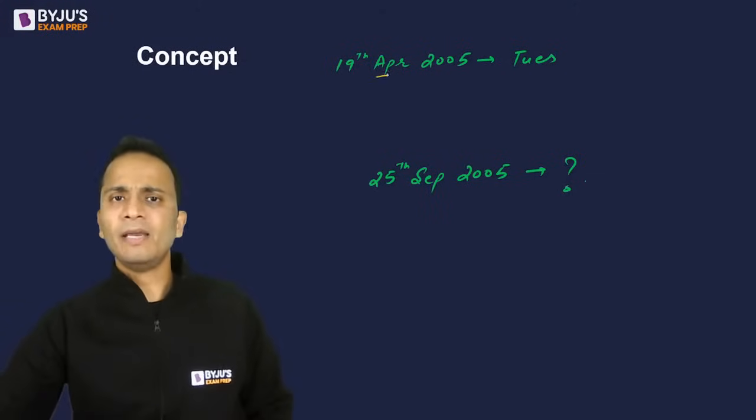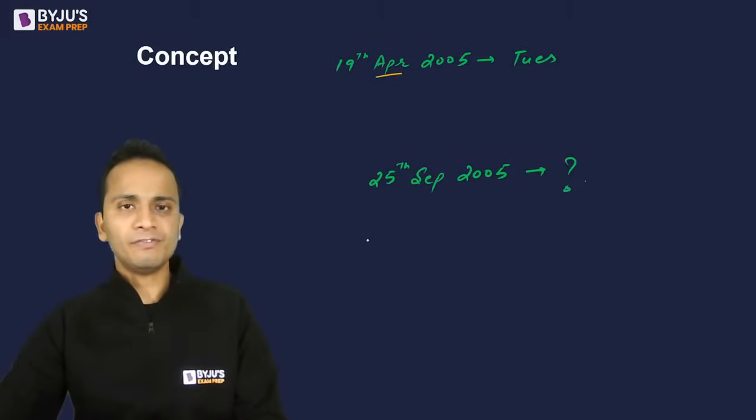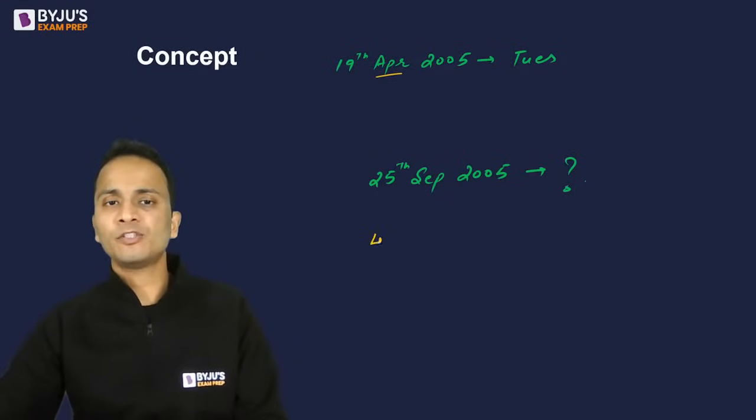Let's start. April. Now the number of days in April is 30. 19 days are already gone. 11 days are left. 11 when divided by 7, remainder is 4.